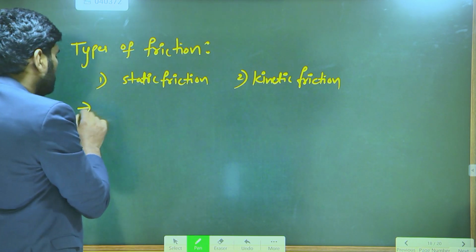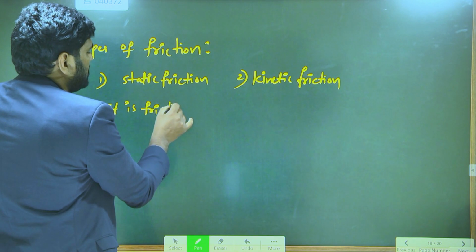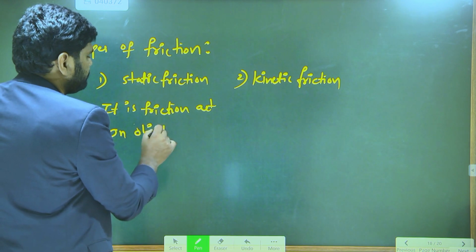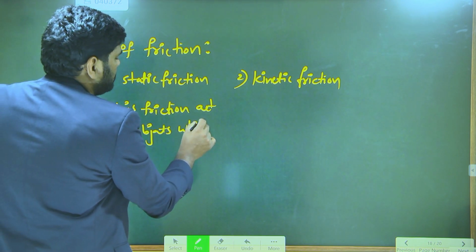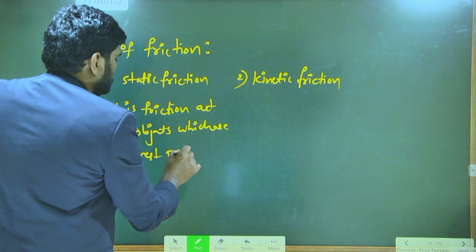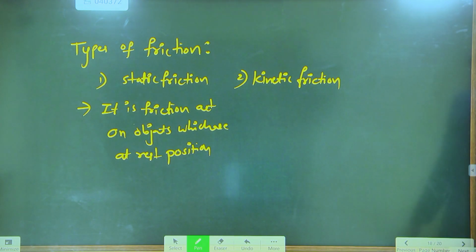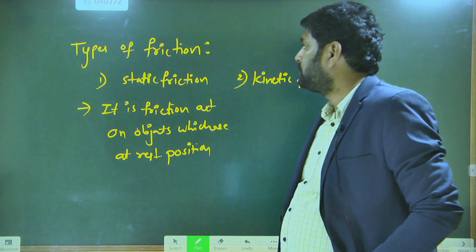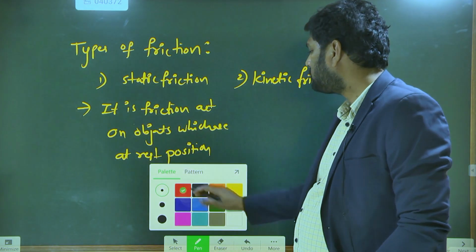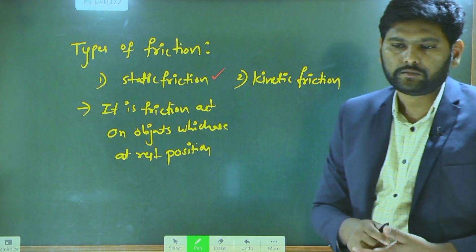Static friction is a type of friction. It is a friction that acts on bodies, on objects which are at rest position. What is meant by static friction?